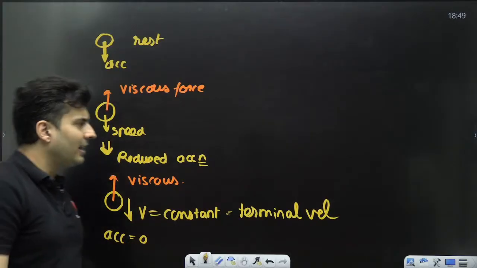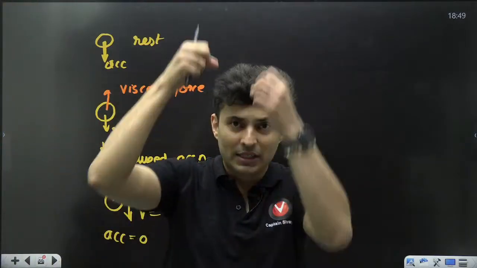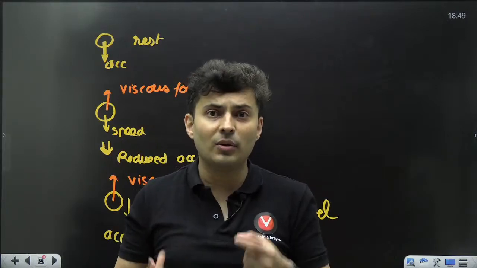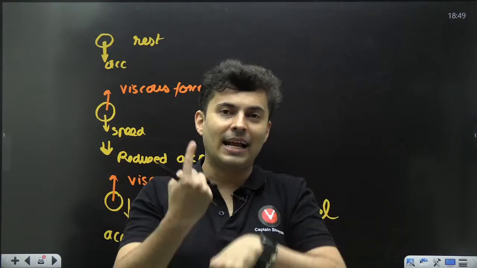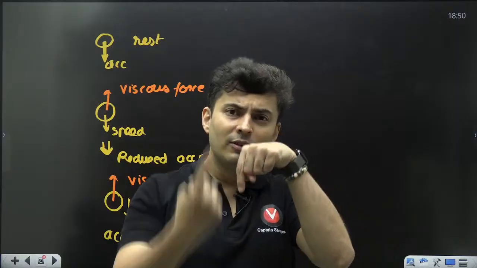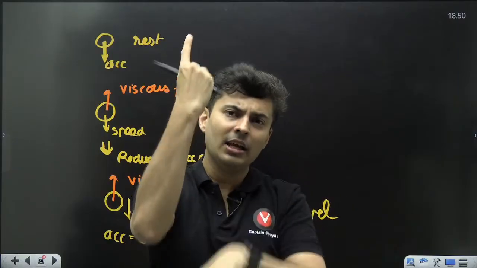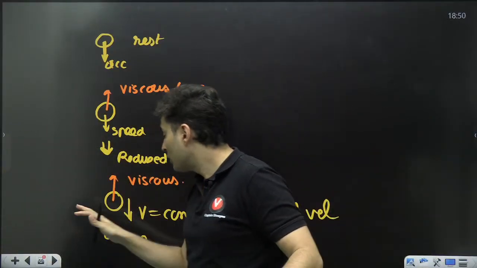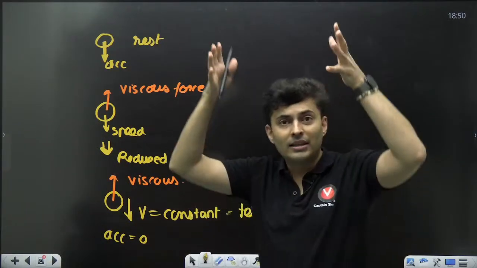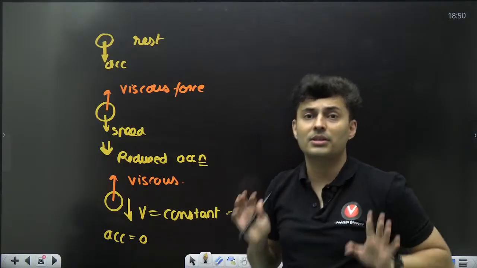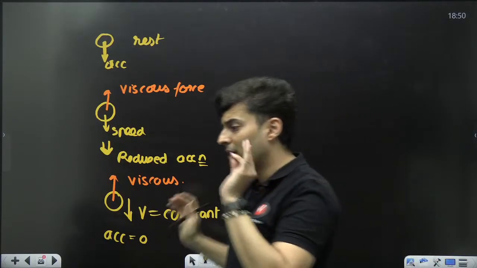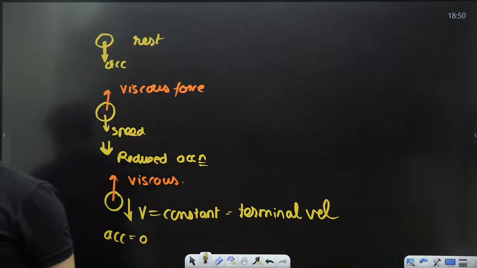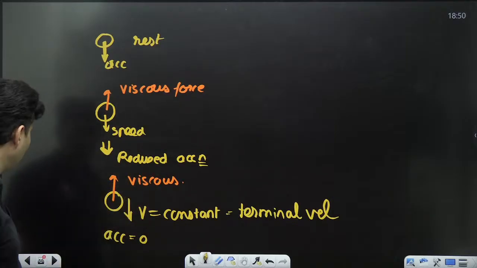Earlier it starts accelerating because of gravity. Gravity pulls it down. As soon as it starts going down, viscous force starts acting as the speed increases. Viscous force also increases till they all balance each other, and there is no net force. So there is no net acceleration, and that's why it comes down at constant speed eventually. That is called terminal velocity.